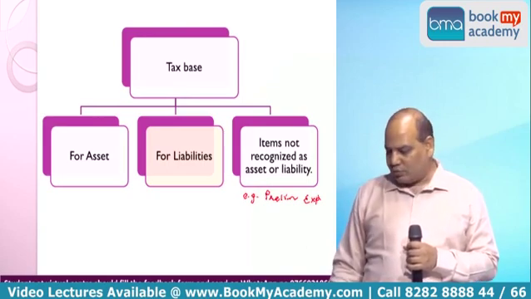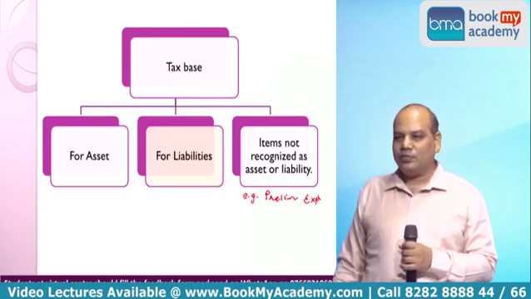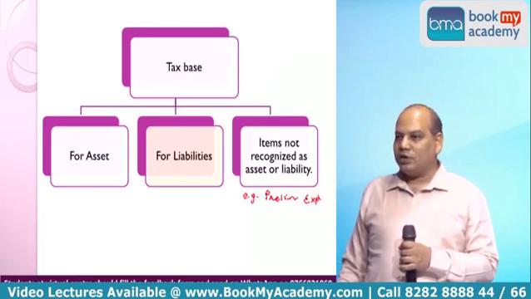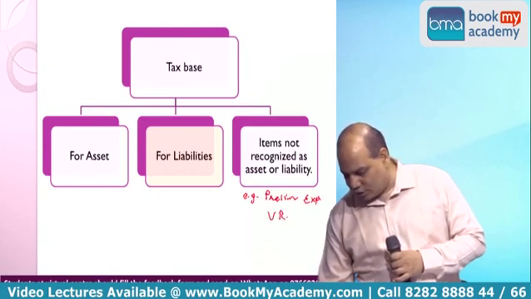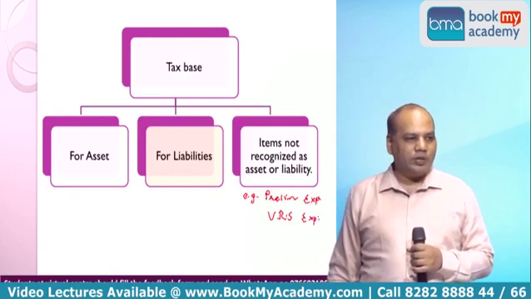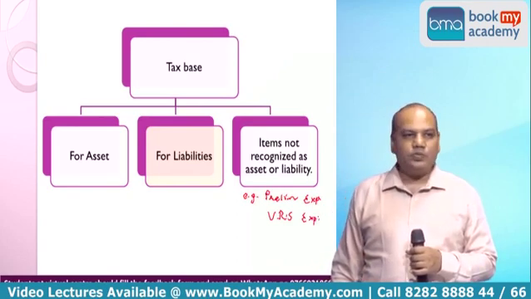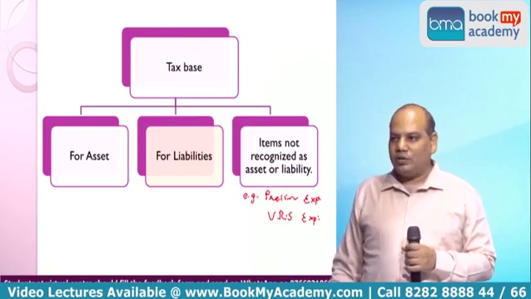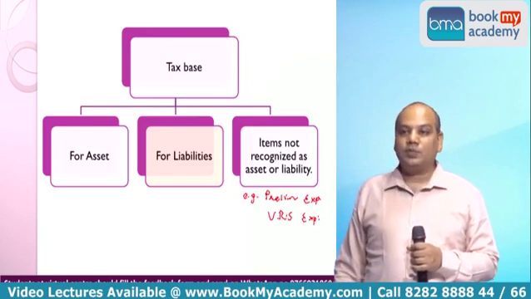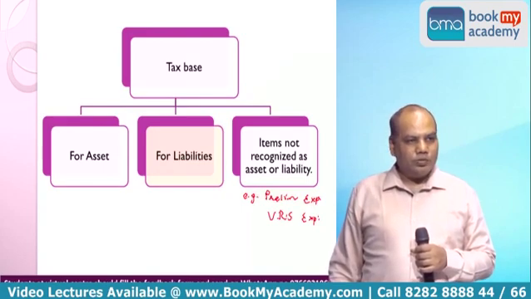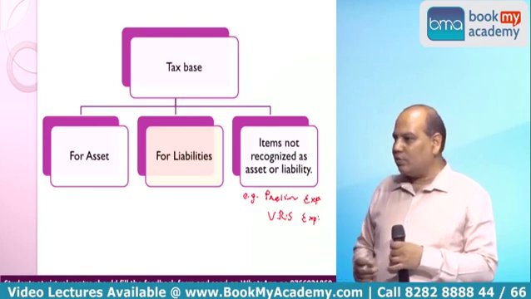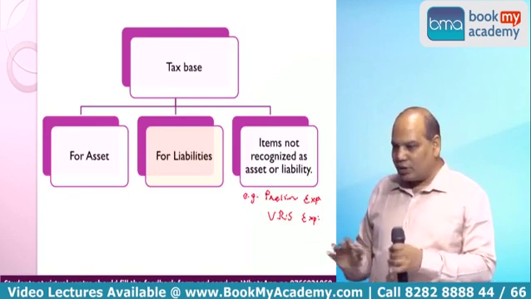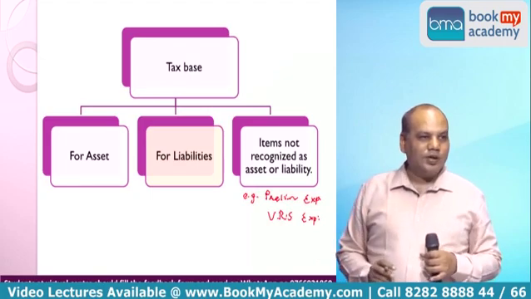Yes? Yes. And there are some more sections in the Income Tax Act which are written off in the first year for accounting purpose. If I am correct, I remember VRS expenditure also. Voluntary retirement scheme. Yes or no? For accounting purpose, what is the treatment under Ind AS 19? Charge to profit and loss account. But for tax purpose, is it allowed fully in the same year, or you are required to amortize it in 5 installments? Am I right? See, my knowledge is little weak, so you have to excuse me.